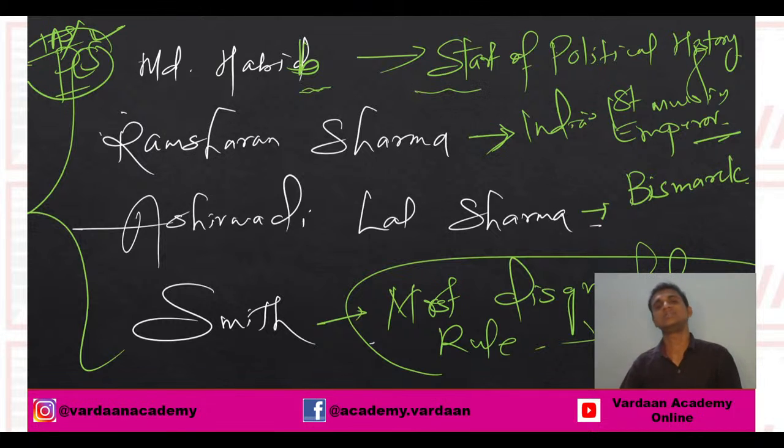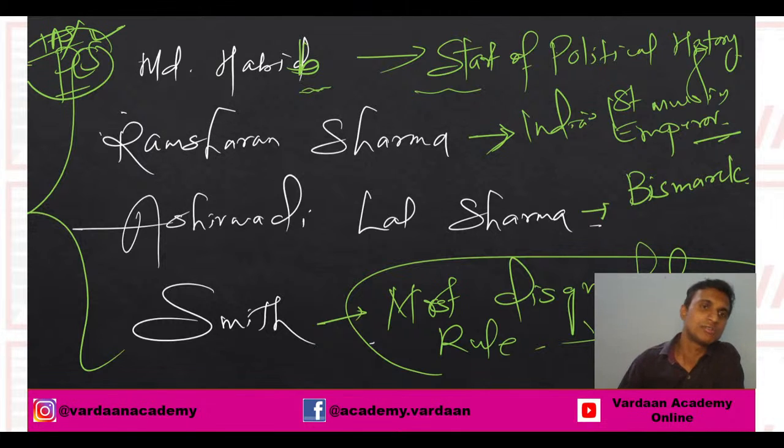Now what will happen in the examination, they will give you a statement and they will ask who called Alauddin Khilji India's first Muslim emperor. So you should be able to name Ram Sharan Sharma, the historian who gave him the name India's first Muslim emperor.